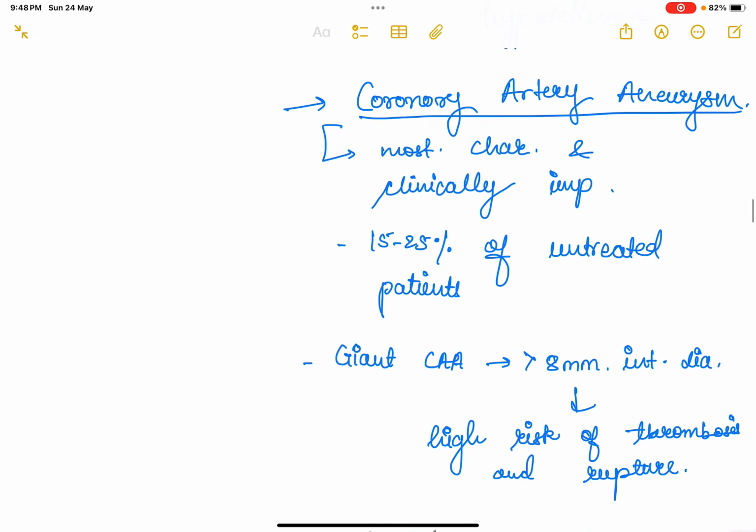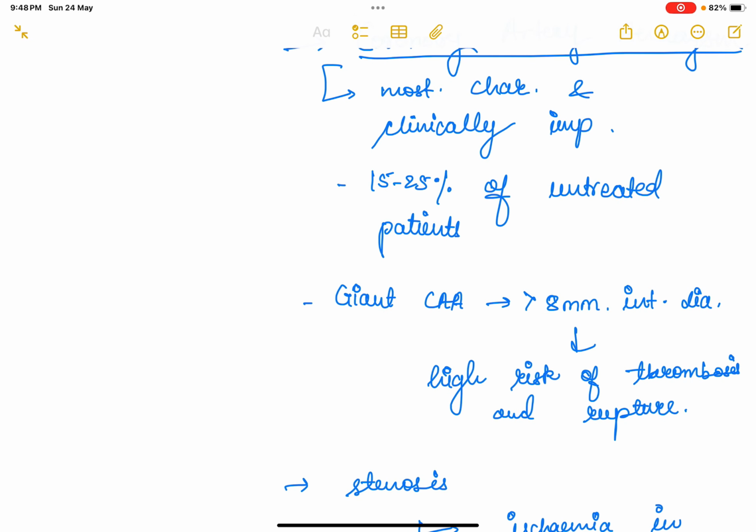Now, coronary artery aneurysms are the most characteristic and clinically important finding. It occurs in 15 to 25% of untreated patients. Now, giant coronary artery aneurysms that are more than 8 mm in internal diameter have a high risk of thrombosis and rupture. Yes, Z score of more than 10 and more than 8 mm internal diameter. These are called giant coronary artery aneurysms.